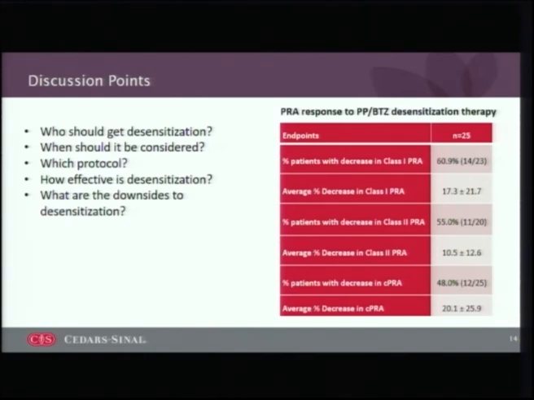Class 2 antibodies are more proteasome resistant. And the percentage of patients with a decrease in their calculated PRA is almost 50%, with an average decrease of 20%, which means that you've widened the donor pool by a fifth in these patients. So I'm happy to take any questions at this point.